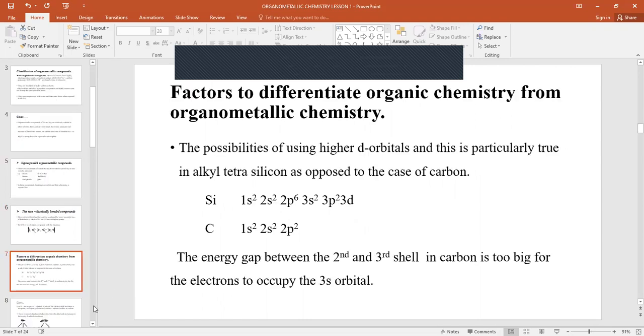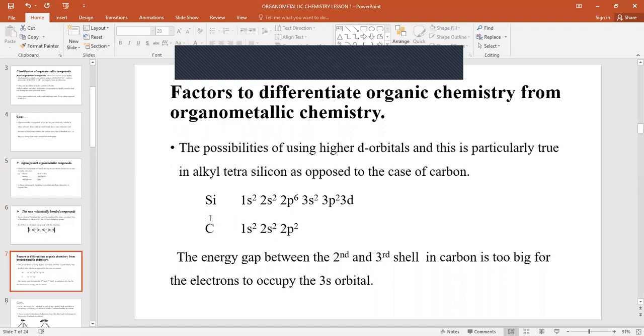There are several factors that differentiate organic chemistry from organometallic chemistry. Some of you can think both are similar, but we have several factors which differentiate the two. Mainly, the possibility of using higher d orbitals in organometallic compounds, and this is particularly true for alkyl tetrasilicon as opposed to the case of carbon.